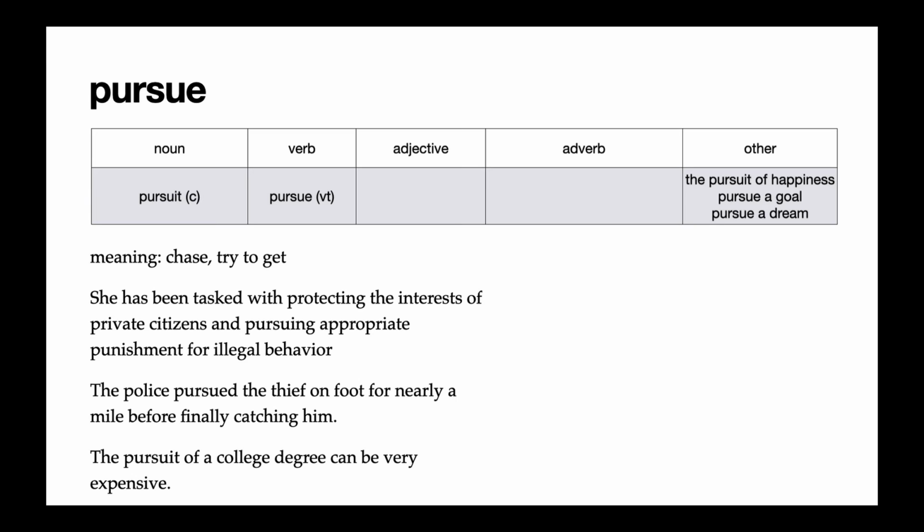And in the last example, the pursuit of a college degree can be very expensive. That means getting a college degree can be expensive because here in the US, it can take many years and lots of money to get a college degree. In the other column, I wrote the pursuit of happiness, which is a very common phrase in the US. The pursuit of happiness means trying to be happy. Pursuing a goal and pursuing a dream are also common uses of this verb. That means you're trying to achieve a goal or trying to make your dreams come true.